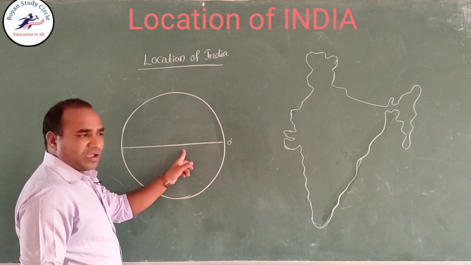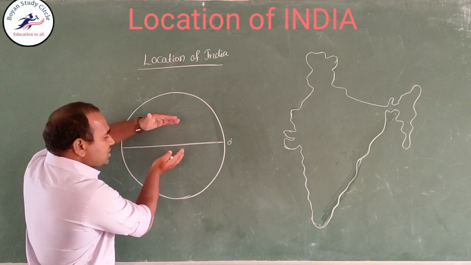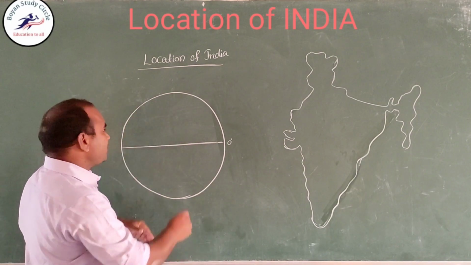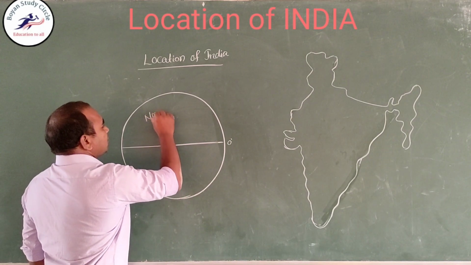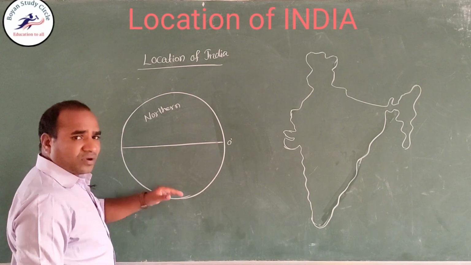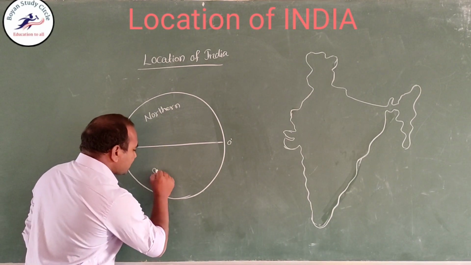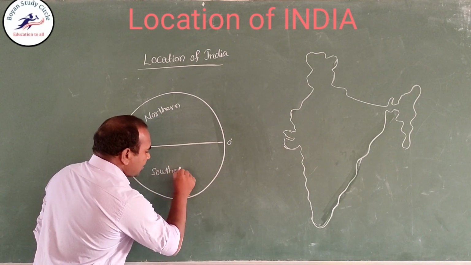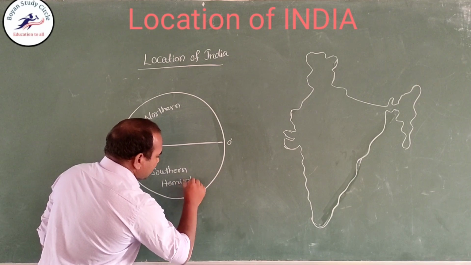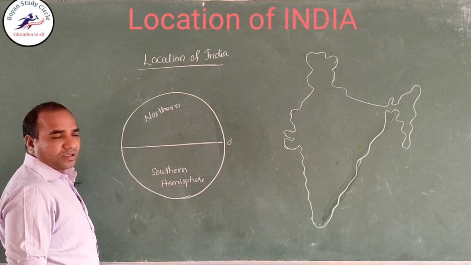This equator divides the earth into two equal parts. From the equator to the north side is the northern hemisphere. From the equator to the southern side is the southern hemisphere. This is the northern hemisphere, this is the southern hemisphere.